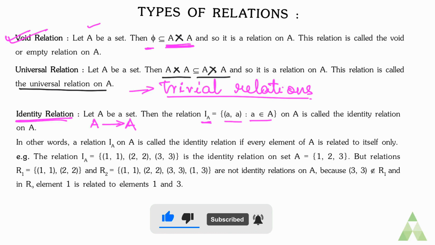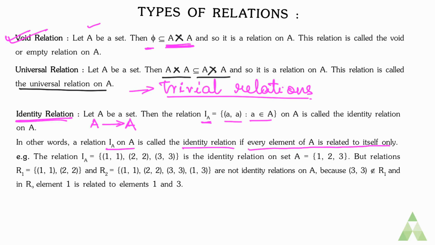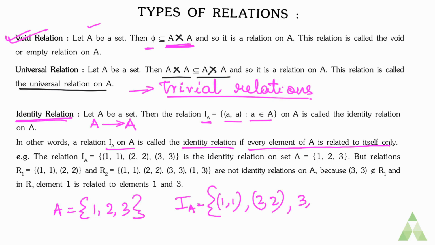Or in other words, a relation I_A on A is called the identity relation if every element of A is related to itself only. Suppose A has elements 1, 2, 3. So in I_A every element is related to itself, that means 1 is related to 1, 2 is related to 2, 3 is related to 3. Only these 3 ordered pairs are present in the identity relation if A has elements 1, 2 and 3.